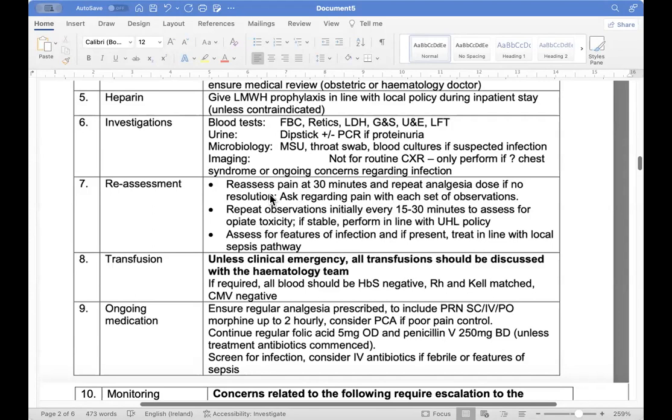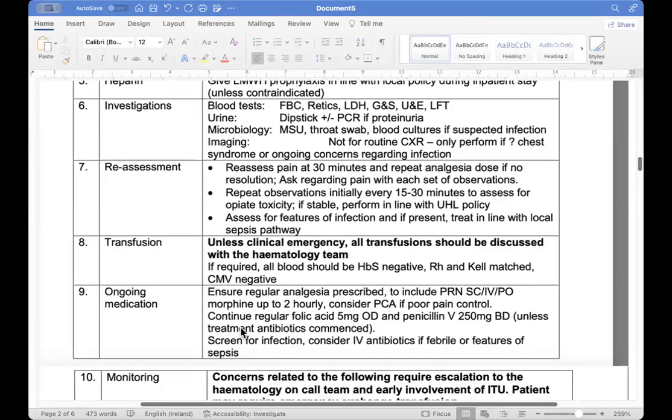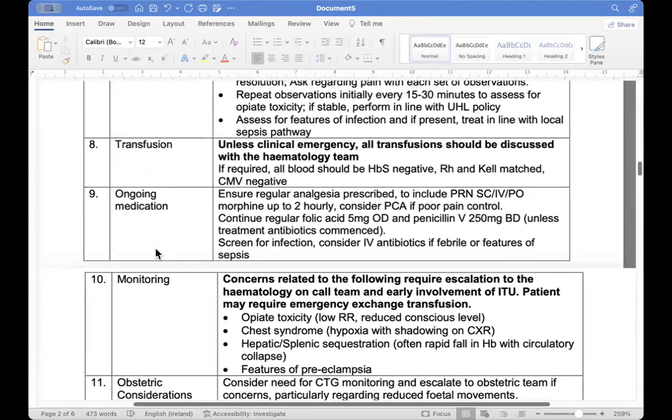Okay. And then if needed, we will give her hepatitis-negative blood, RH and KL matched, and cytomegalovirus negative. Now, what ongoing medication will we give her? Regular analgesia, PRN or whatever it is, subcutaneous, IV or orally, whatever we can give her. Then morphine, we already do. What morphine we can give.